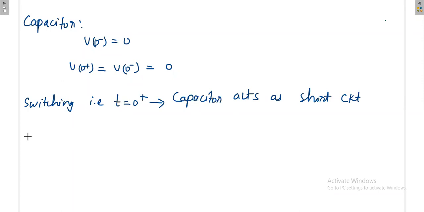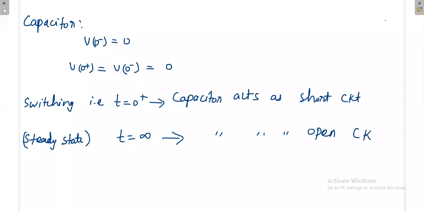So in the opposite manner I can write for steady state. Steady state means very long after the switching time, after a certain duration, theoretically we take t equal to infinity. Switching happened at t equal to 0, and after a long time we are observing the state of the circuit. That state is called steady state. At t equal to infinity, the capacitor behaves in the opposite manner. At steady state the capacitor acts as an open circuit.